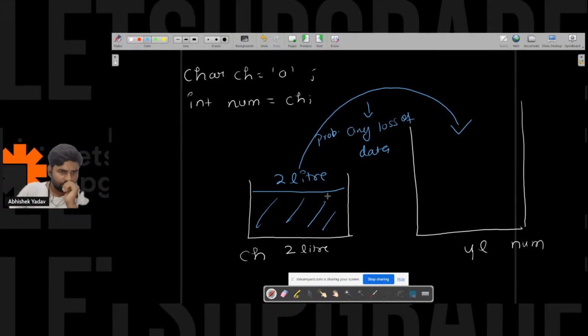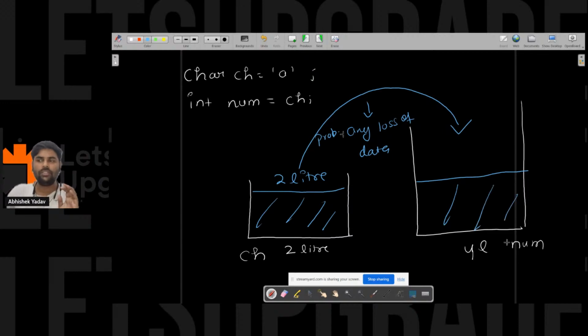Yes or no? No, correct. Since you are transferring data from a smaller container to a larger container, there is no probability of loss of data because we have a larger container here.